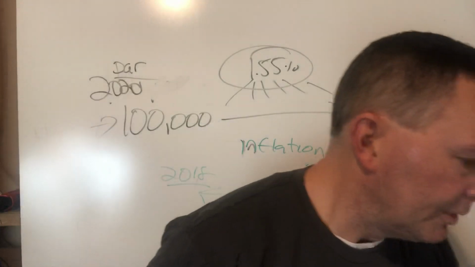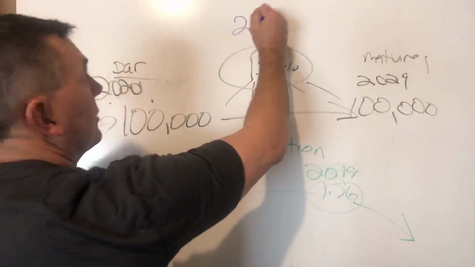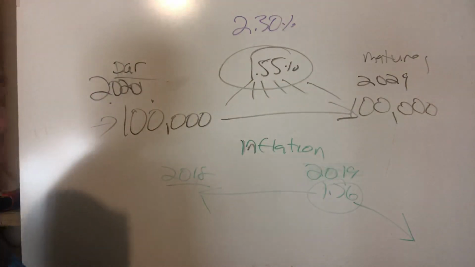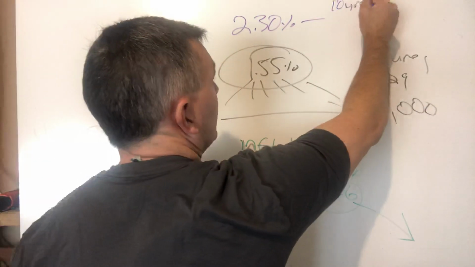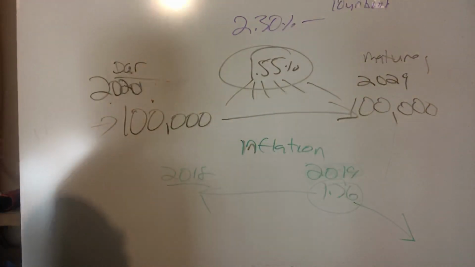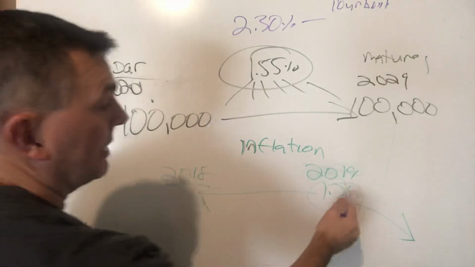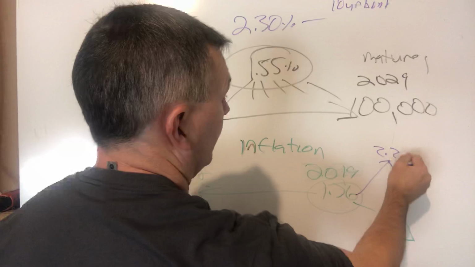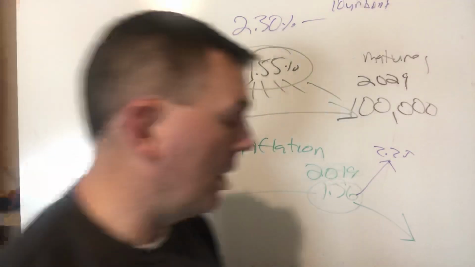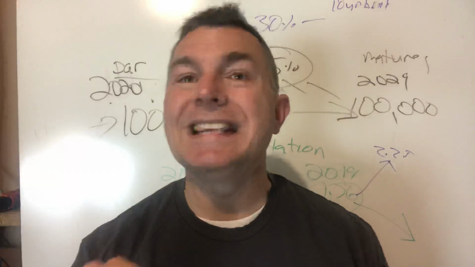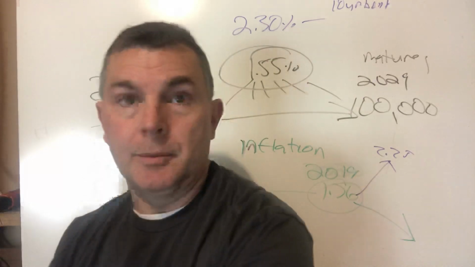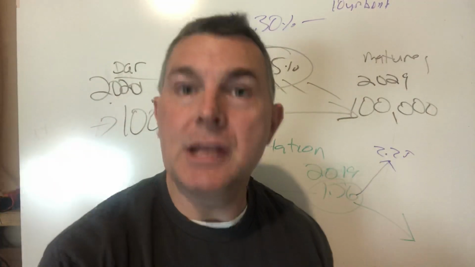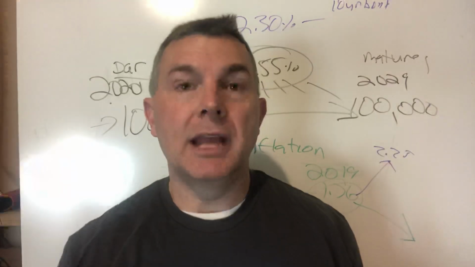So we wake up in June or July and we say, okay, the new bonds are paying 2.3%. Now this is still paying 1.55. A new 10-year bond that's issued has a different interest rate of 2.33. That's how that works. But if that were to happen, then this inflation number is probably up, we'll say to 2.25 or something like that. Does that make sense? I'm telling you, do not confuse current Treasury yields, because they're forward-looking projections in the future, with past inflationary numbers to say I'm getting a negative yield after inflation.